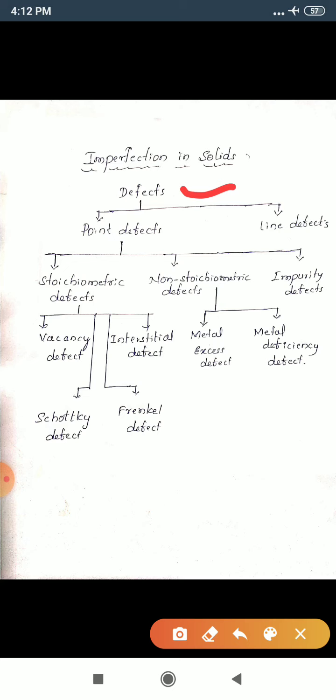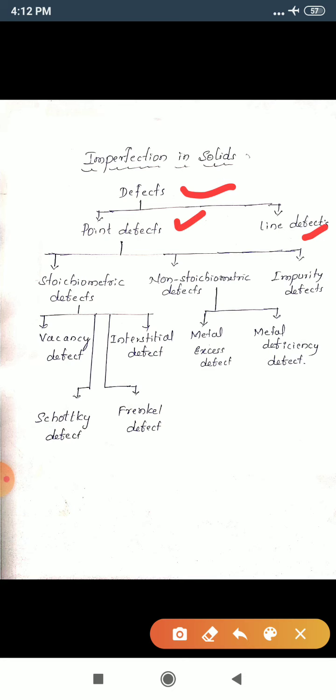Now just have a look at the classification of defects or crystal defect. See here, defects are of two types: point defect and line defect.